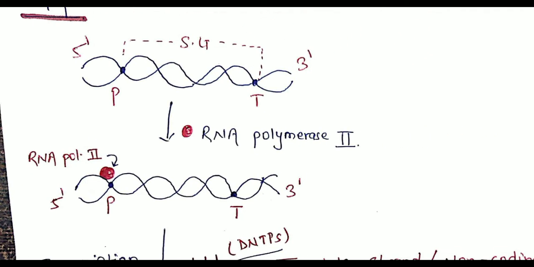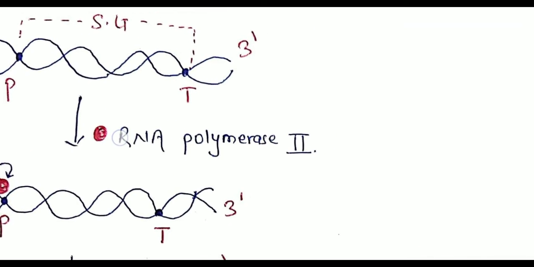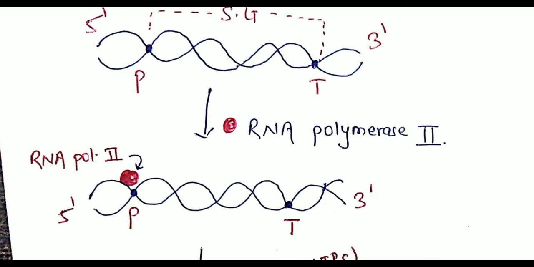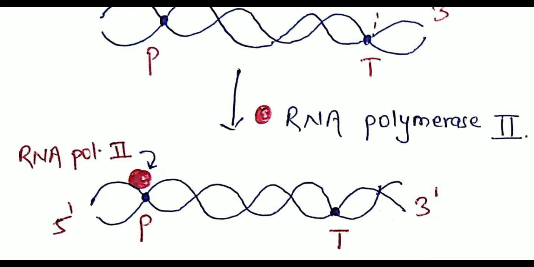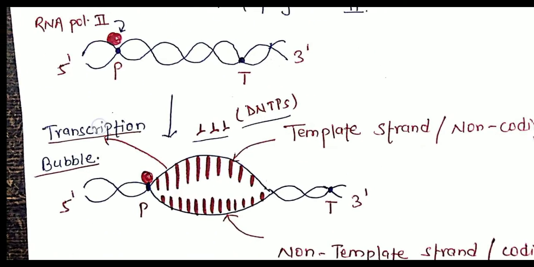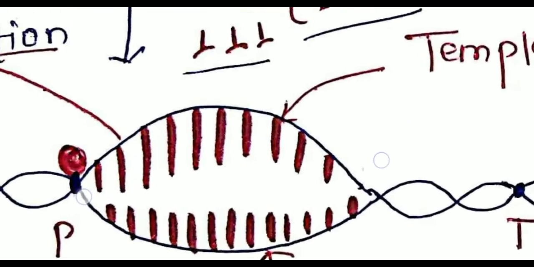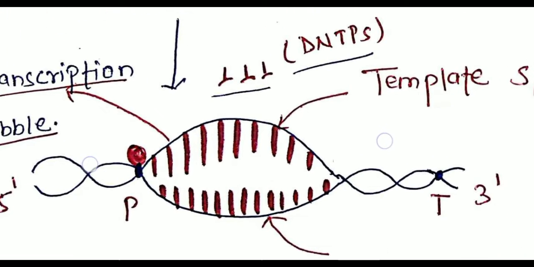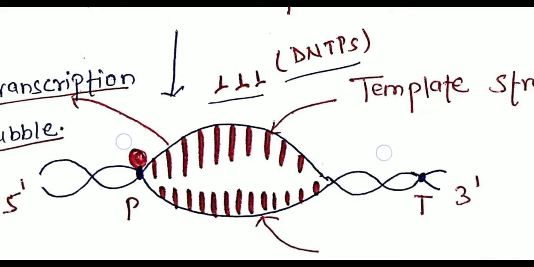At first, RNA polymerase II, which is the polymerase for synthesis of mRNA, as we have already known, binds to the promoter region. Then the DNA segment unwinds and forms a bubble-like structure called the transcription bubble, which is somewhat like the replication fork which occurs in DNA replication.